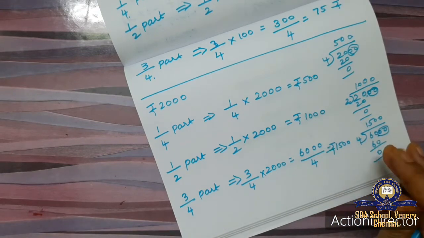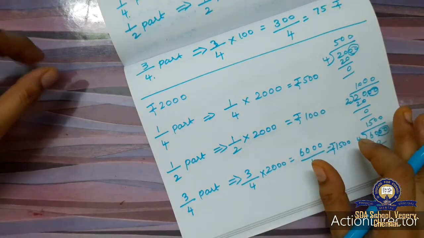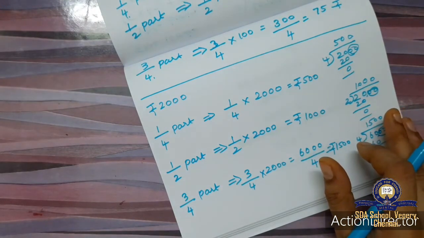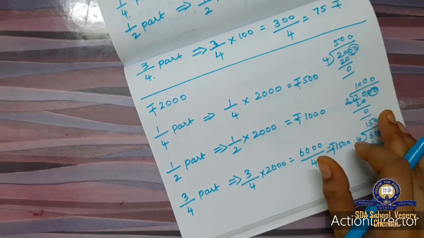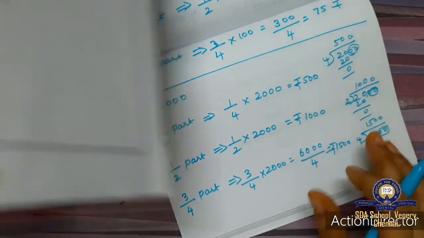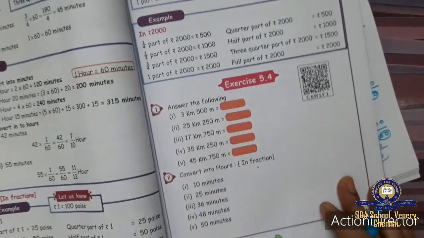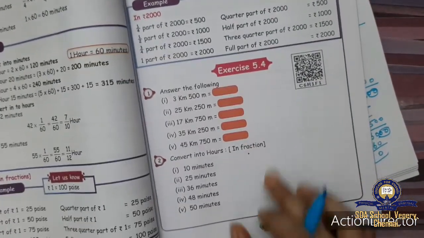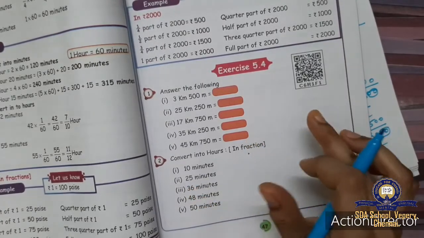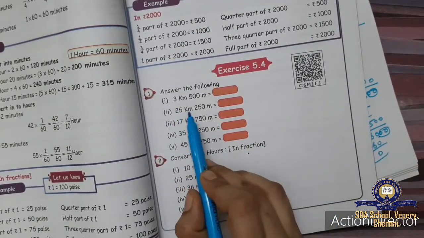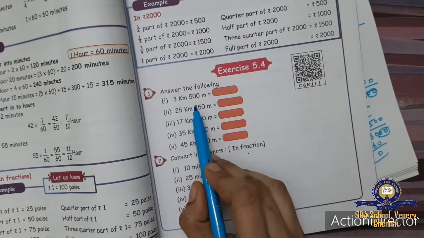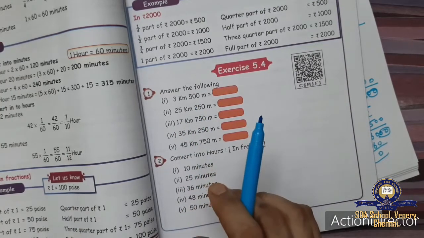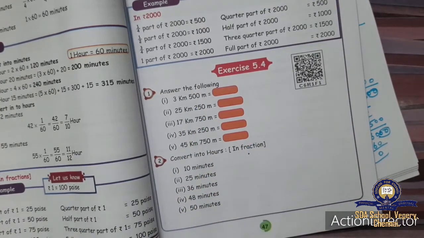Okay, so this is all about these conversions, converting the amount in terms of fraction. Okay, so we shall see some exercise in the book, page number 42, exercise 5.4. Here 3 kilometer 500 meter is there. So how will you do?